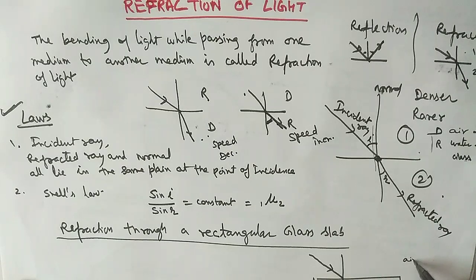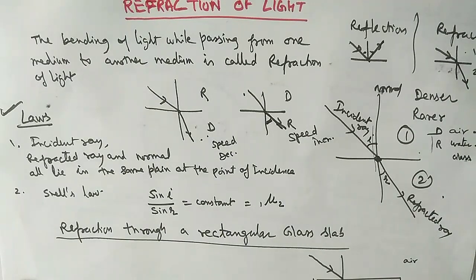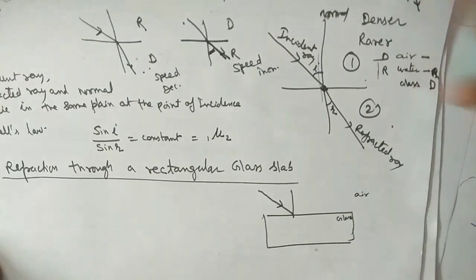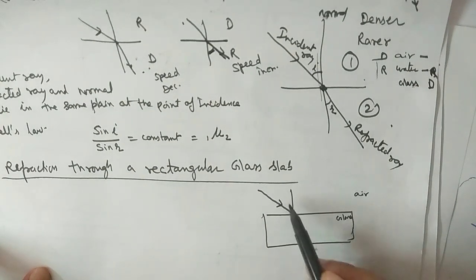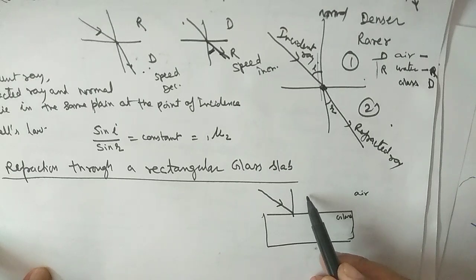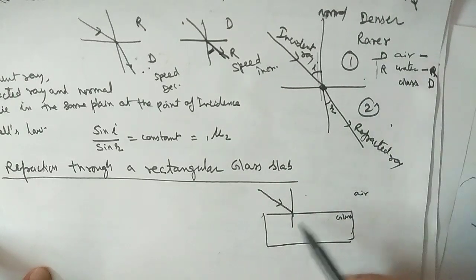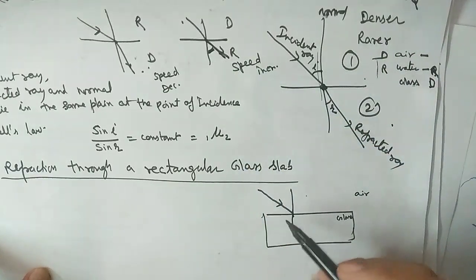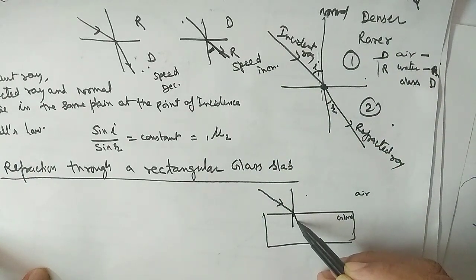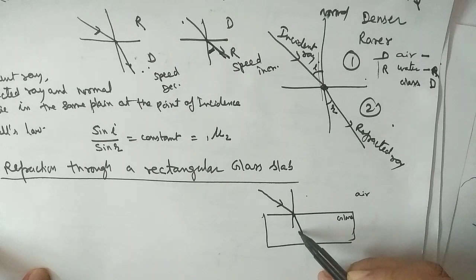Okay, suppose this side is the air, this is the glass. So when a ray of light comes from rarer to denser medium, then what will happen? Already discussed it here. It will bend towards the normal.